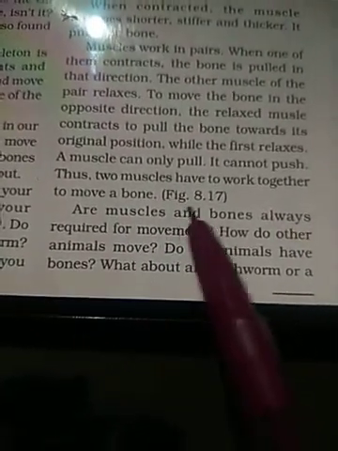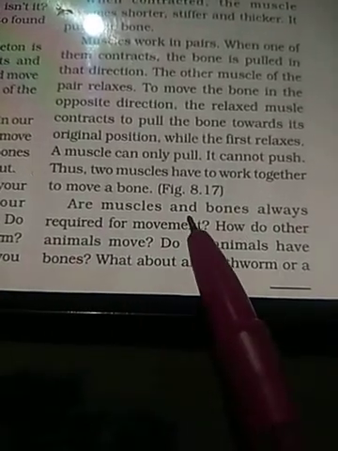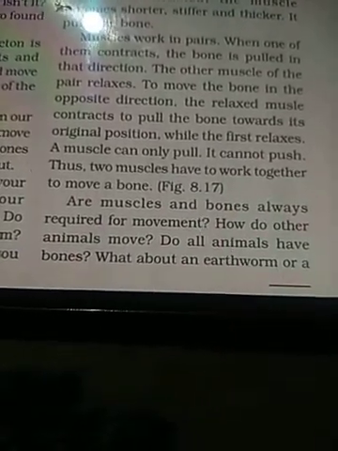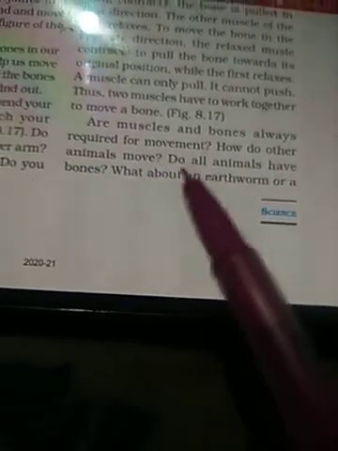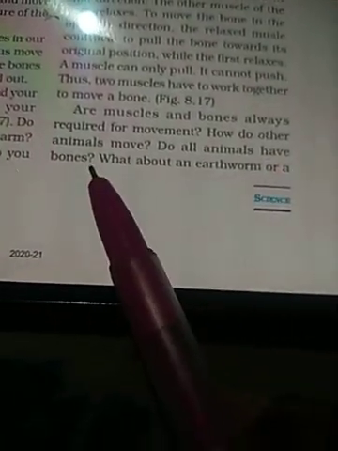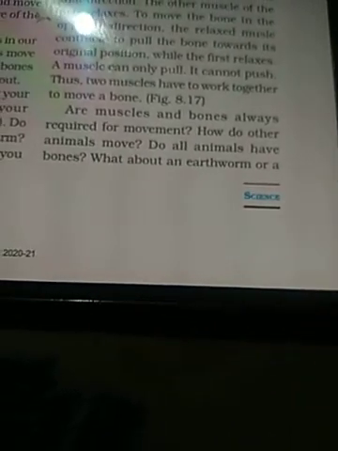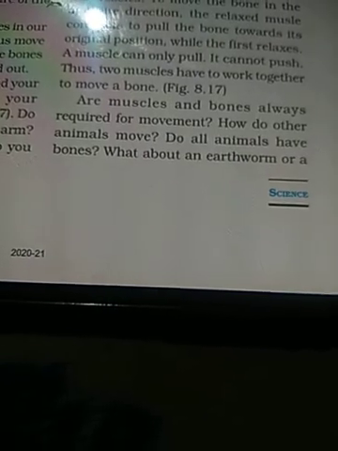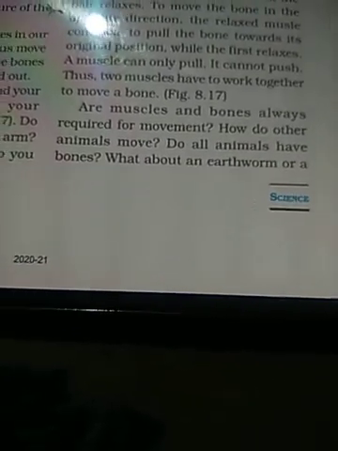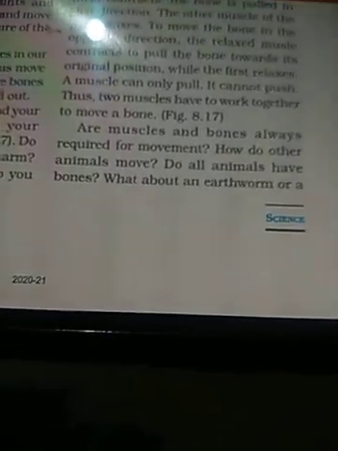Next, are muscles and bones always required for movement? How do other animals move? Do all animals have bones? Then what about an earthworm or a snail? So we will be discussing the movements of various animals, that is the gait of animals, in the next part of this video.